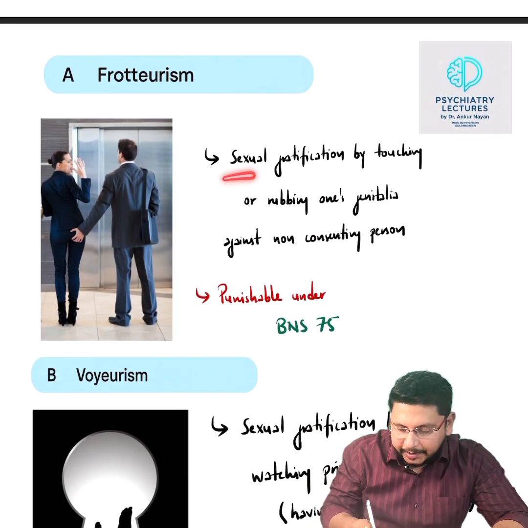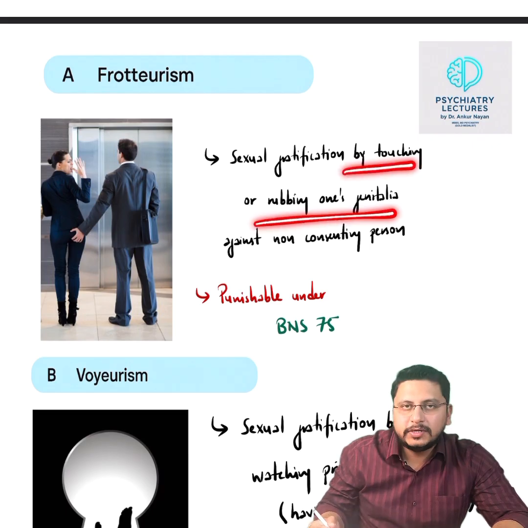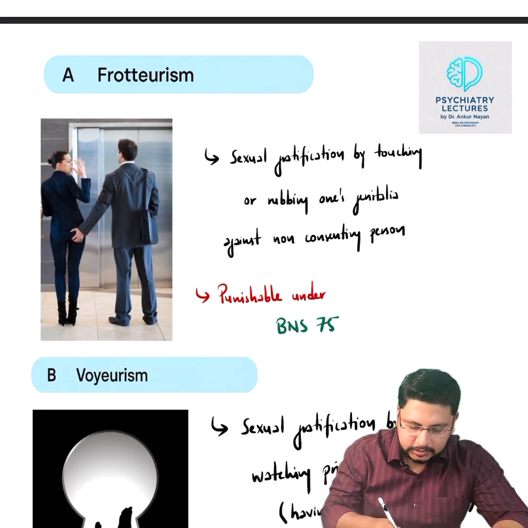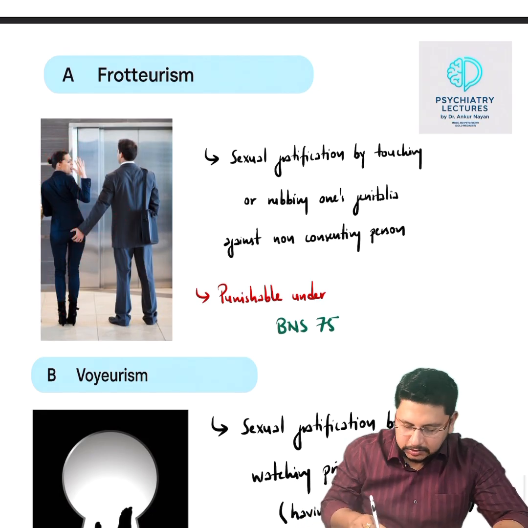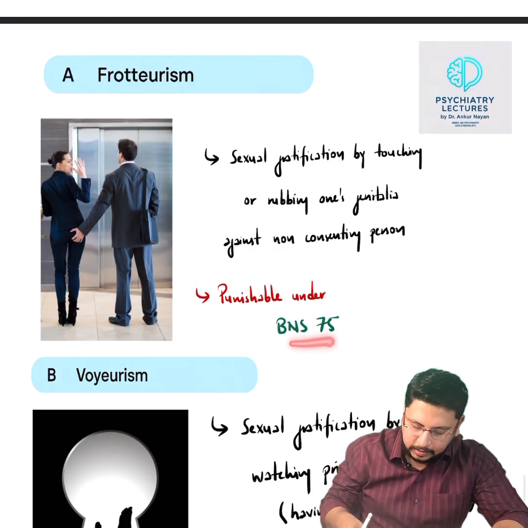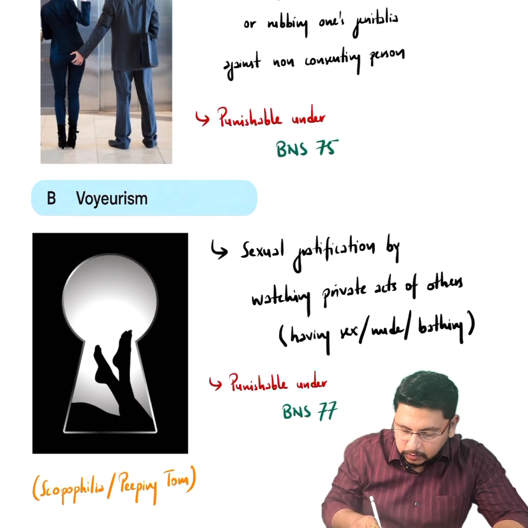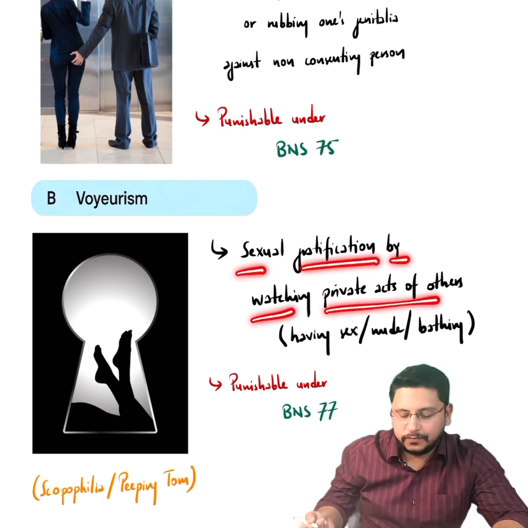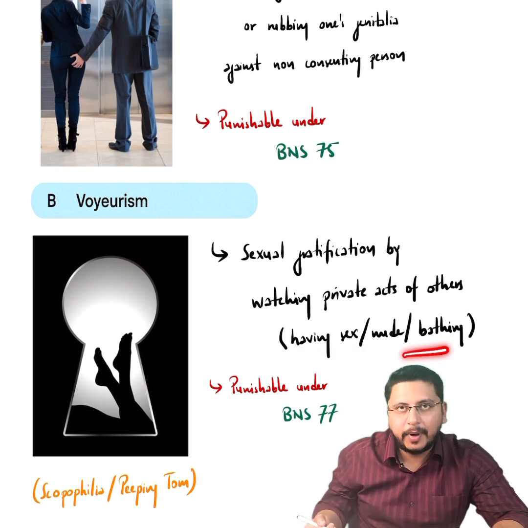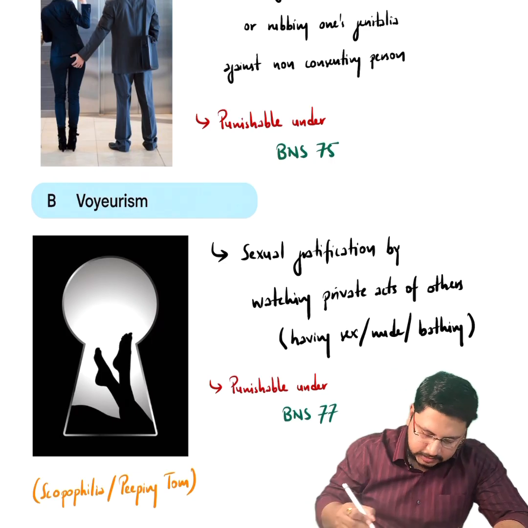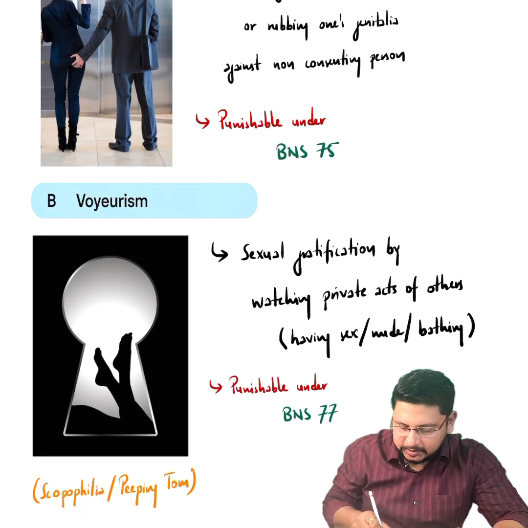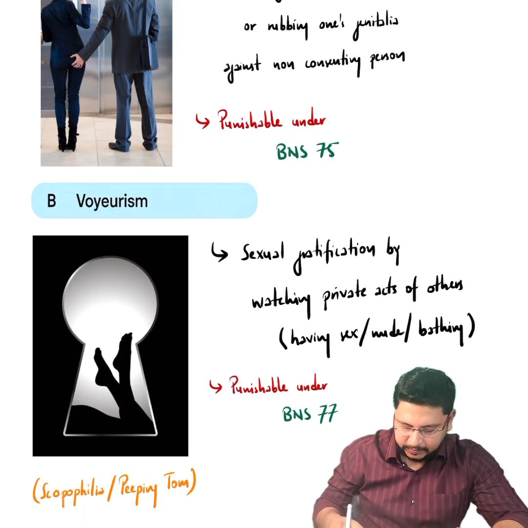frotteurism is sexual gratification by touching or rubbing one's genitalia against a non-consenting person. She is the non-consenting person and he is touching her. Okay, so this is punishable under BNS 75, Bharatiya Nyaya Sanhita 75. The second option, voyeurism, is sexual gratification by watching private acts of others, like if somebody is having sex or if someone is nude taking a bath, and if one is seeing that, it is called peeping tom or scopophilia, and it is punishable under BNS section 77.